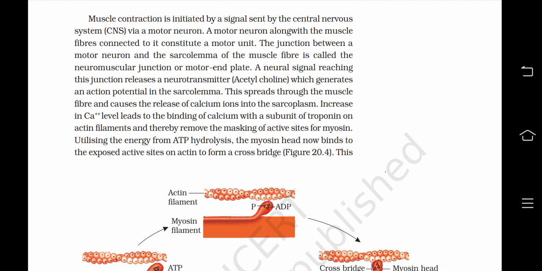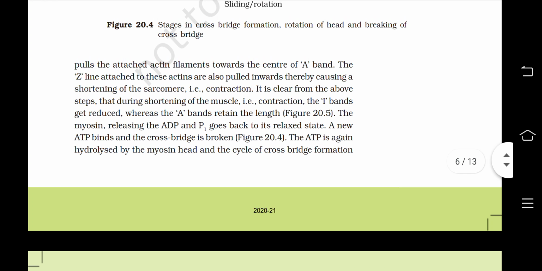Utilizing the energy from ATP hydrolysis, the myosin head now binds to the exposed active sites on actin to form a cross bridge. This pulls the attached actin filaments towards the center of the A band. The Z lines attached to these actins are also pulled inwards, thereby causing the shortening of the sarcomere, that is contraction. It is clear from the above steps that during shortening of the muscles, that is contraction, the I bands get reduced whereas the A bands retain their length.